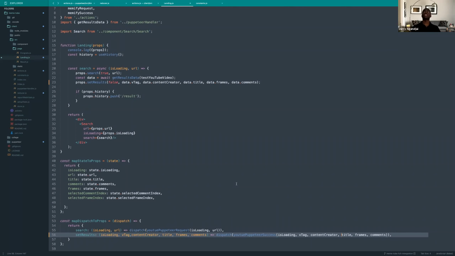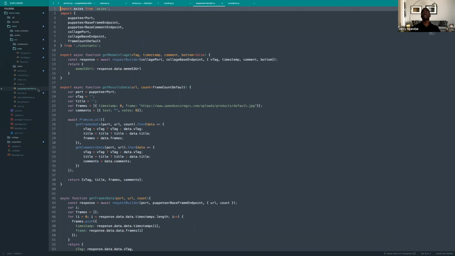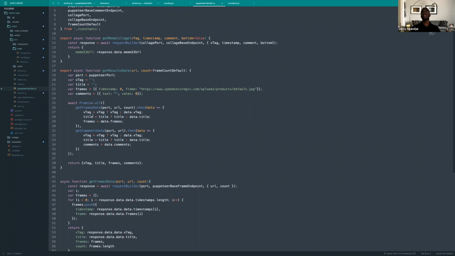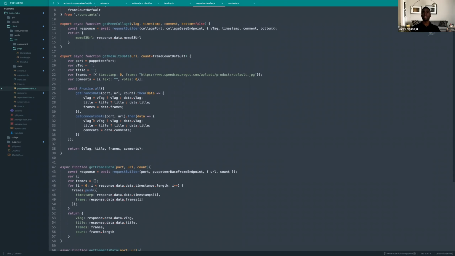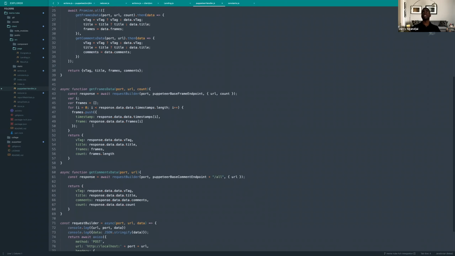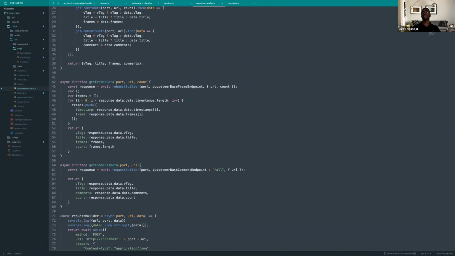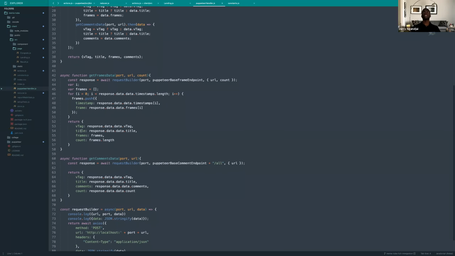But what we're not doing yet is getting the correct results. And that is because in our Puppeteer handler, we're now getting new information. This is the response from the request. Originally, we're just getting the timestamp, the time frame, and the v tag title, but now we have more information. So let's go ahead and populate that as well.